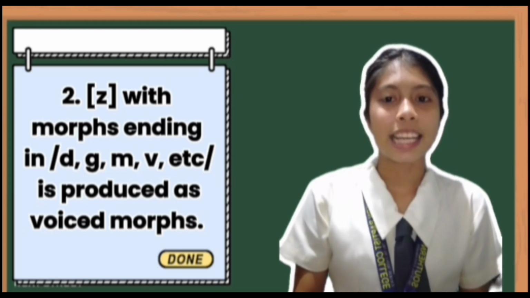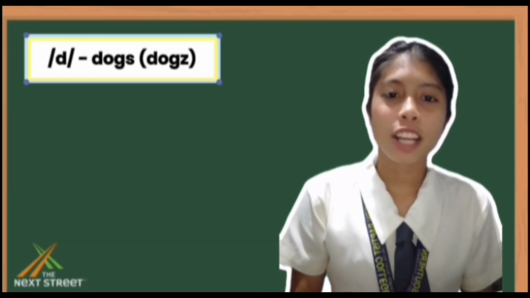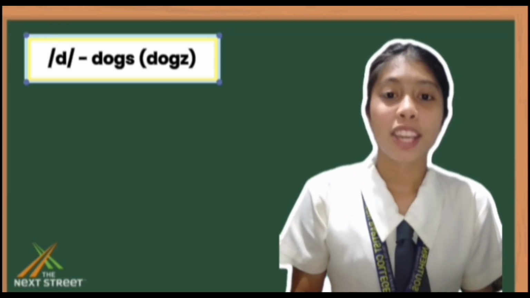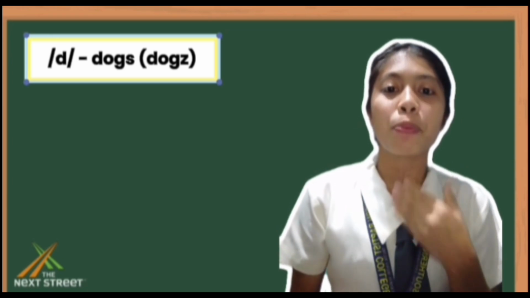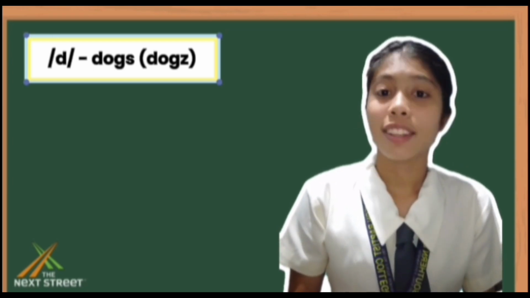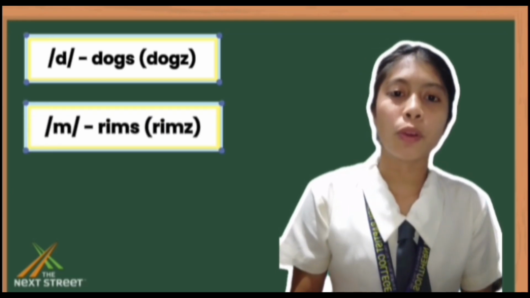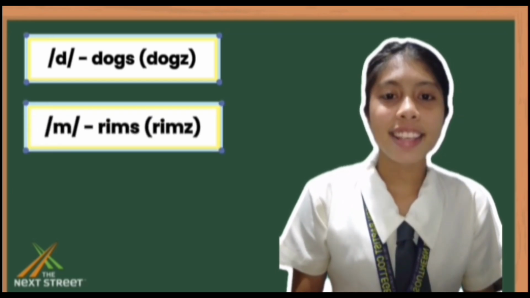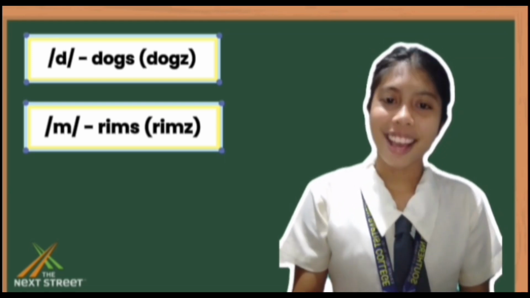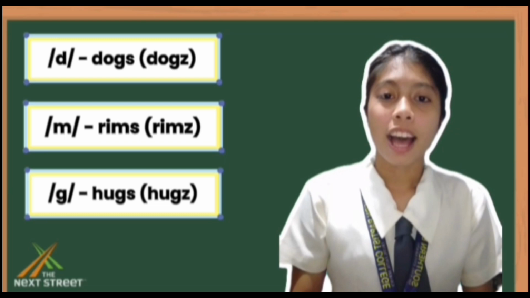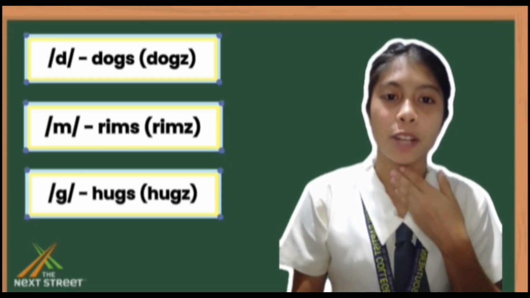First, we have the morph D. So we have dog. When we add S, it should not be pronounced as dogs with a voiceless S. It should have a vibration in our vocal tract. So it should be pronounced as dogz. Dogs. So second, we have a morph M. From the word rim, when we add S, it should be pronounced as rims. Rims. Next, we have our morph G. Hug, hugs. Hugs. There is a vibration.